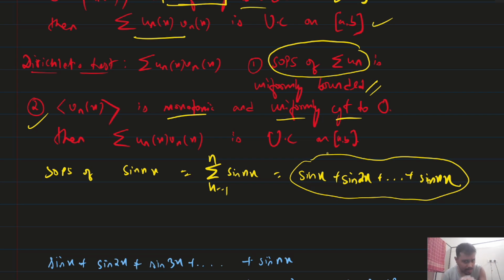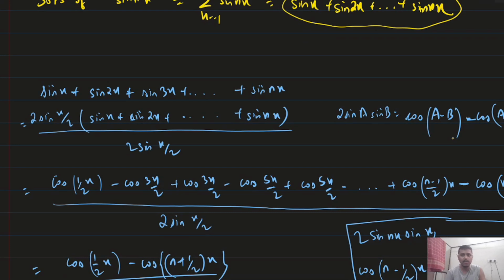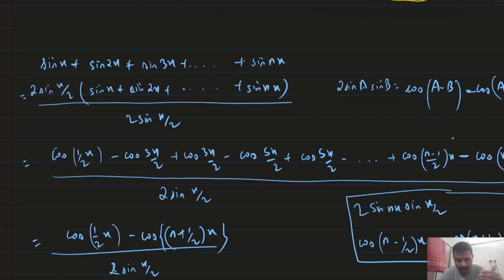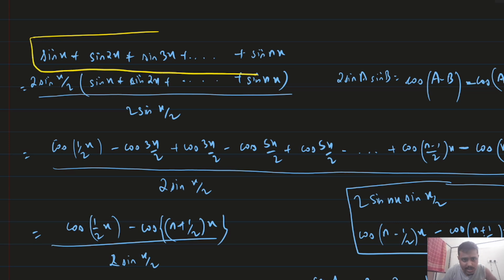For this type of term, a direct formula is there, but I cannot remember the formula, so I won't give you the formula, but I will say how the formula comes. After that you don't have to remember it. I have written all the steps. You just see, I will explain. See here, this is our term. We have to check whether this is uniformly bounded or not, right?